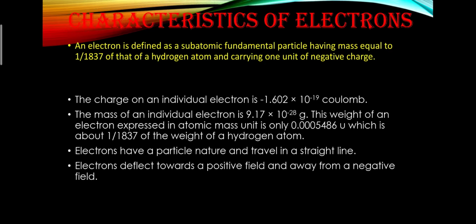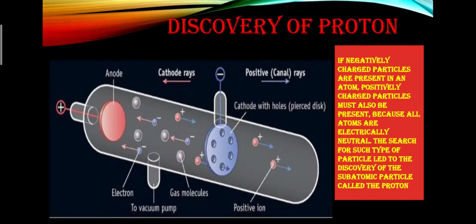Electrons have particle nature and travel in a straight line. An electron deflects towards a positive field and away from a negative field. The next experiment is based on the discovery of the proton. After discovering the electron, scientists realized that atoms are electrically neutral in nature. So if there is a negative particle, a positive particle must be there.